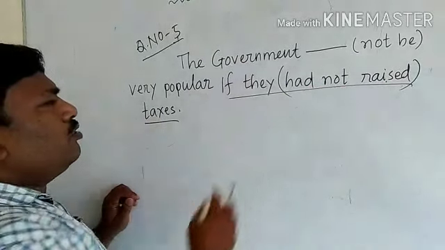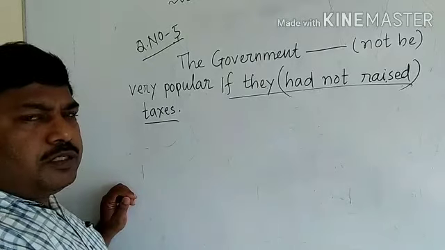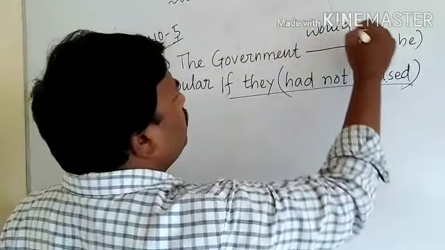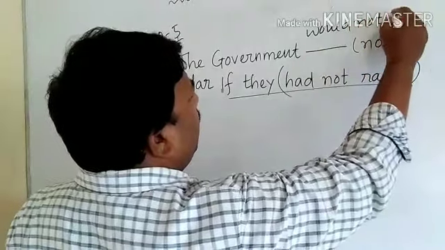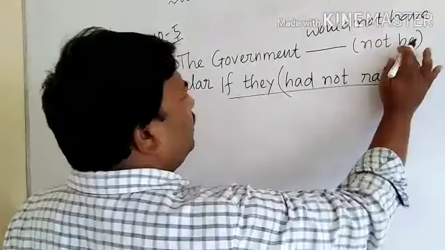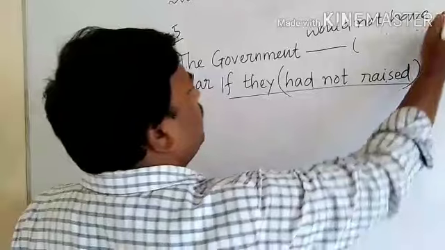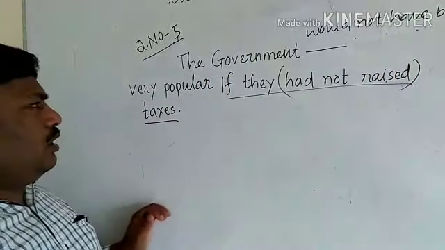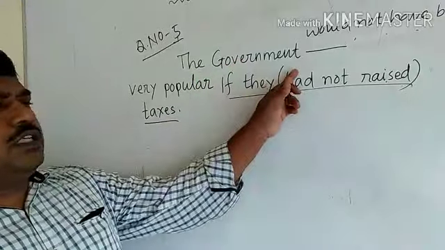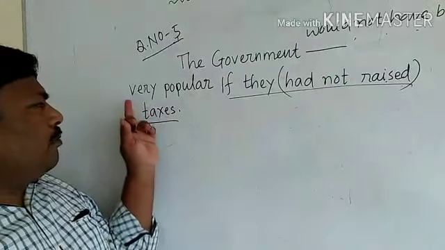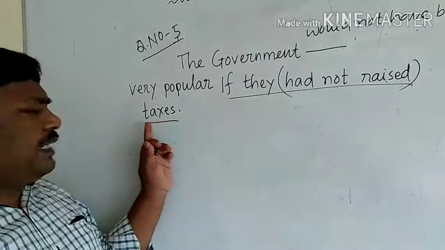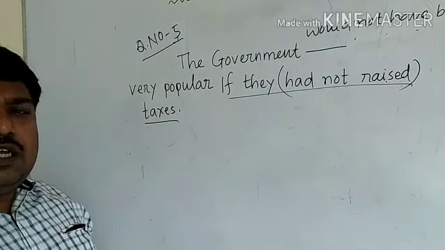So in the main clause, we have to write would have plus V3. So the answer: would not have, the V3 of be is been. So the answer: the government would not have been very popular if they had not raised taxes. We got the answer.